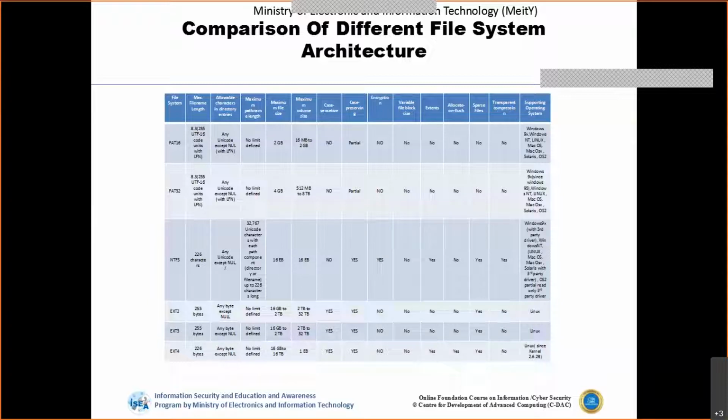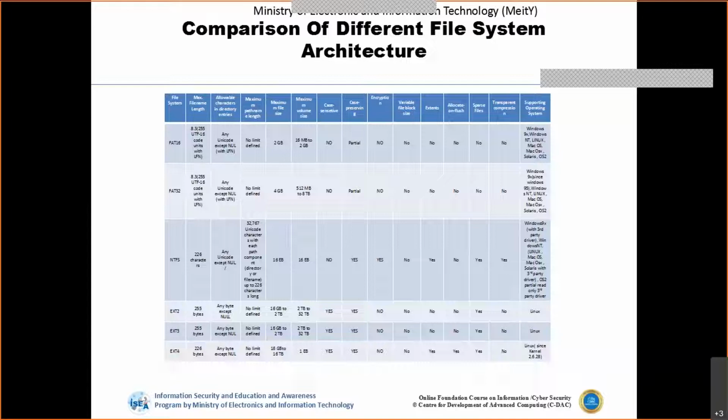And also with respect to operating system support, if we talk about FAT16 or FAT32, then these are usually supported by all the operating systems like Windows, Unix or the Linux distributions, Mac OS or Solaris. So this is the default file system which is supported by most of the operating systems. But NTFS is mainly the file system with respect to Windows, starting from Windows NT.